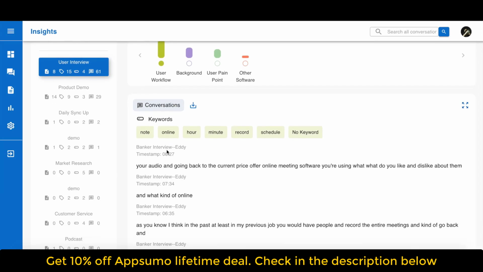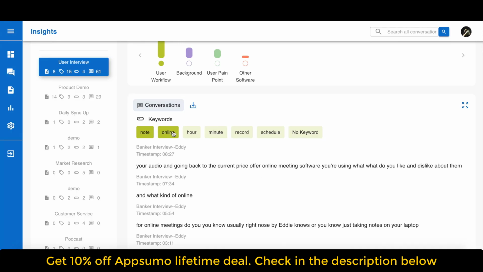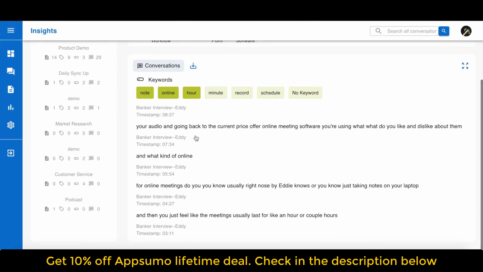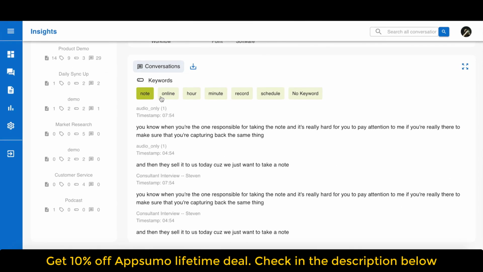Moving down to the conversation section, simply select a topic and you will see all the keywords under this topic. You can also select multiple topics and view all the keywords under these topics all at once. When clicking on a keyword or multiple keywords, you will filter out quotations that don't contain this keyword.